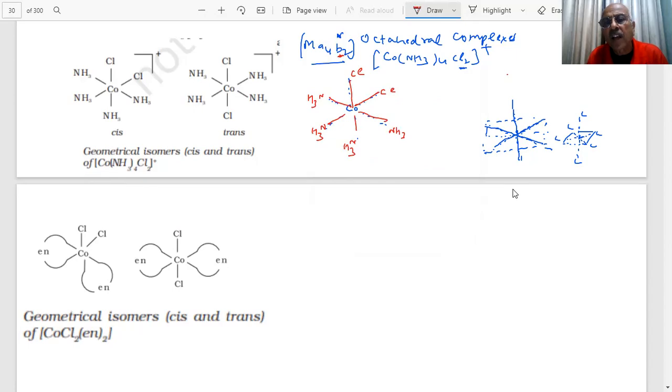They are cis, meaning the same group on the same side. This becomes my cis. And if I want to put trans, student, what will I do? This group, I will put 1 here and 1 on that side. So again, I will draw the same thing. This is my cobalt, student. Draw that in the paper, this line, this line, this line. This is for octahedral, 6 lines I am trying. Now I put Cl here and Cl here, opposite to each other. And put the rest of the groups.